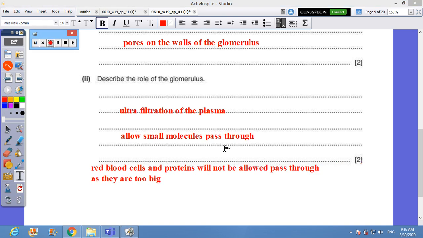So small molecules which can pass through are like glucose, for example, water and minerals. That's it.